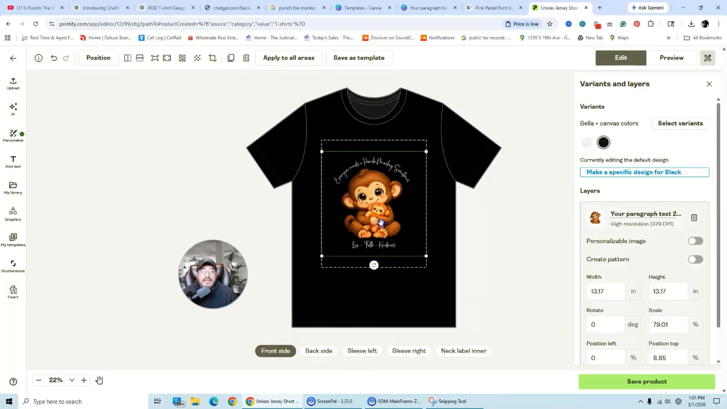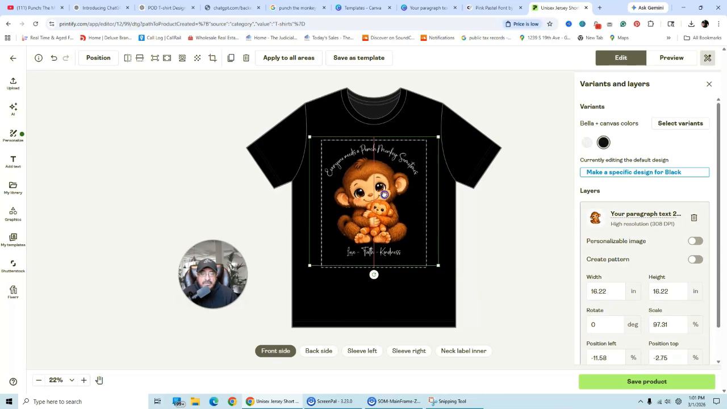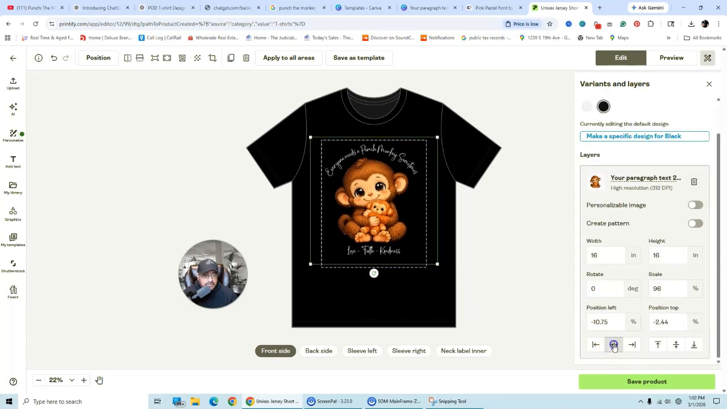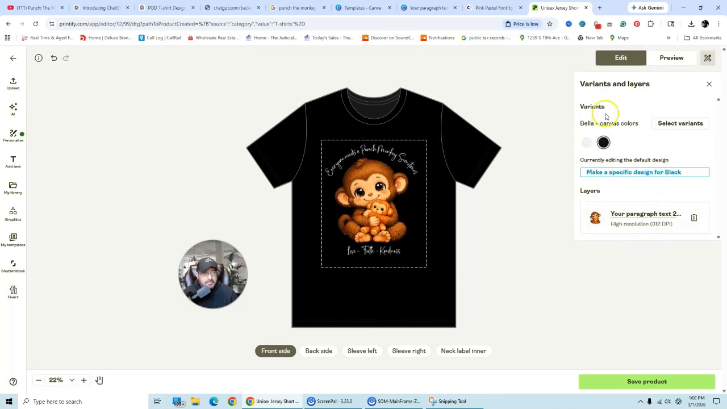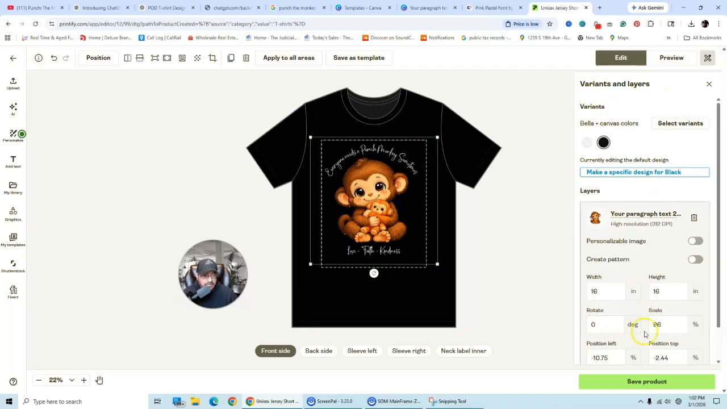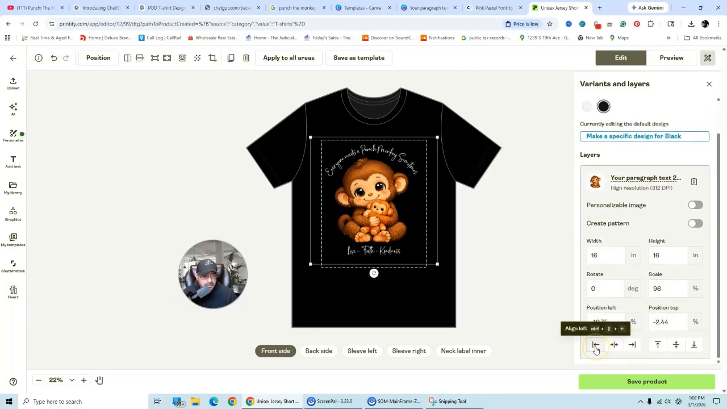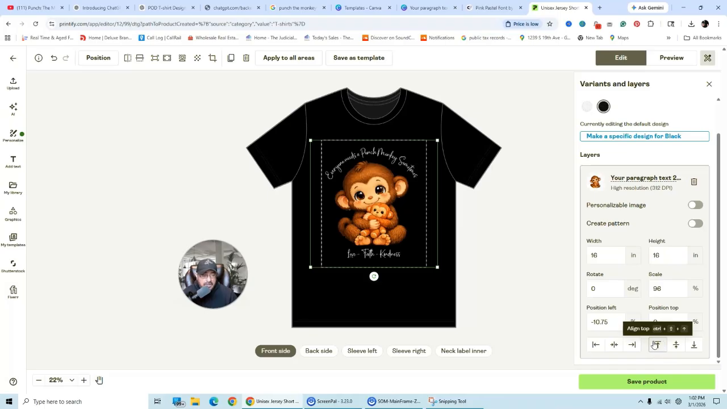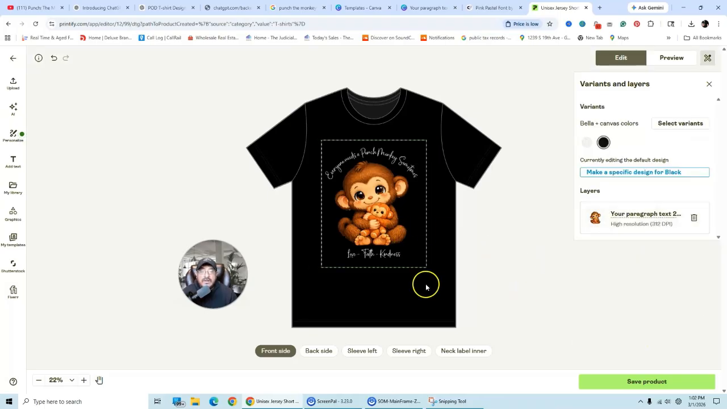Then here, if you want your t-shirt bigger, you can just increase the size here. Just make sure that it's centered. On the bottom here, you can click on here, and then you can make it go to the right, to the left, centered, up, down. You want to go all the way up. All right, now that it's centered, let's go ahead and take a look at it.